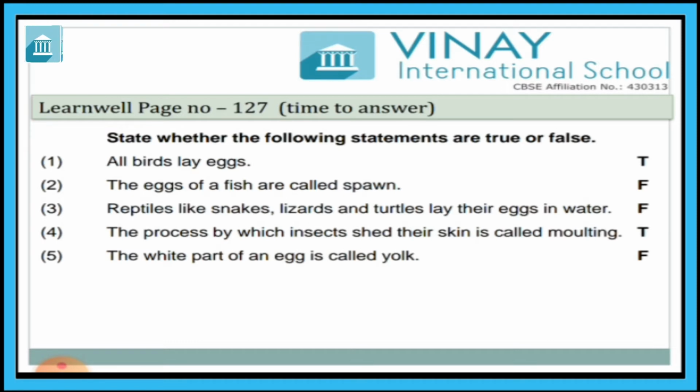The process by which insects shed their skin is called molting. Yes, that is the right statement. The white part of an egg is called yolk. That is false. The white part of an egg is called albumen and the yellow part inside the egg is called the yolk.